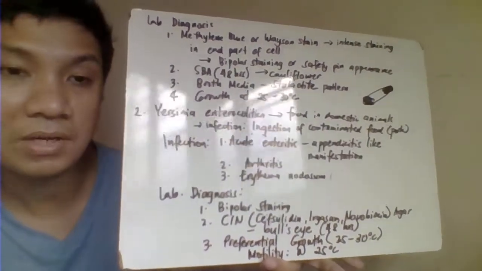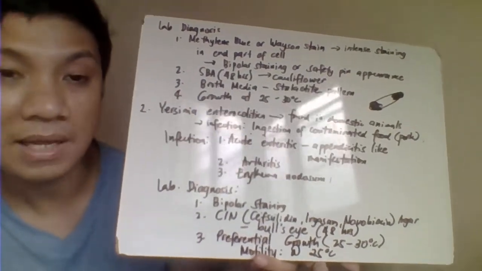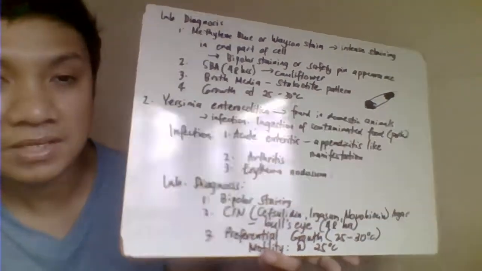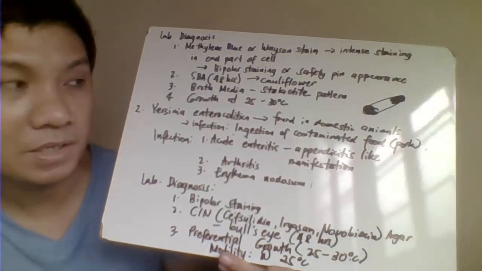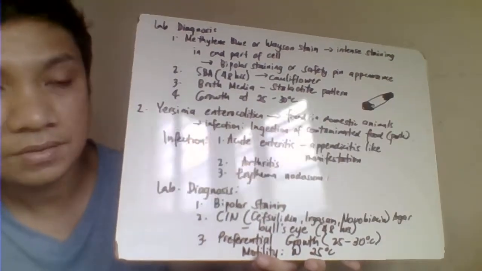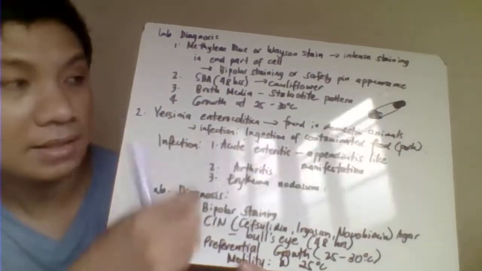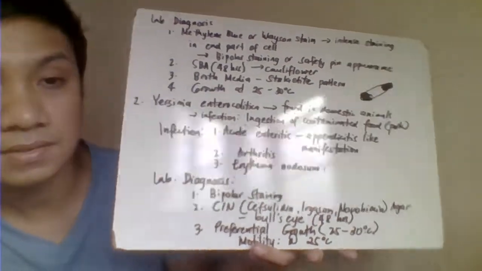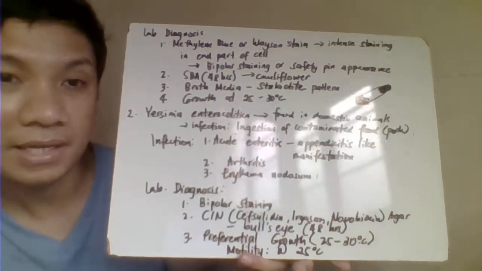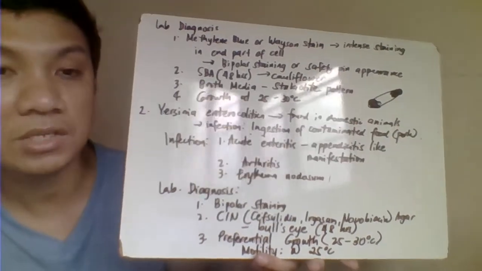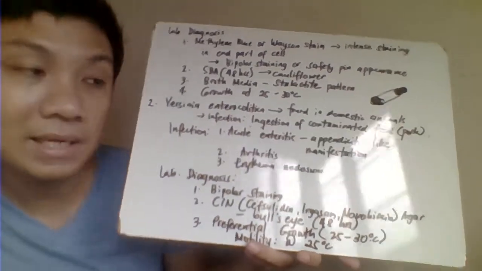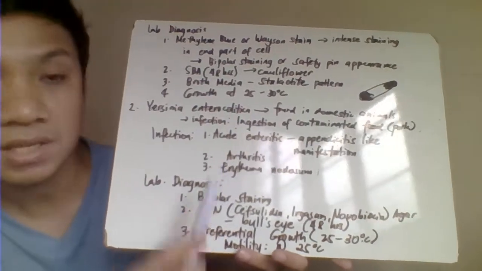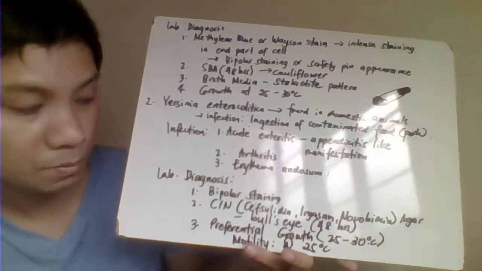Next, we have your Yersinia enterocolitica. So they are usually found inhabiting here our domestic animals, including your dogs. Okay, infection is by ingestion of contaminated food, especially the pork. Okay, so manifestation of the disease, enterocolitica, so gastroenteritis ito, acute enteritis. So that's more diarrhea with appendicitis-like manifestation, sobrang sakit ng tiyan ni patient sa tagiliran. Another one, it would have your arthritis manifestation and erythema nodosum.